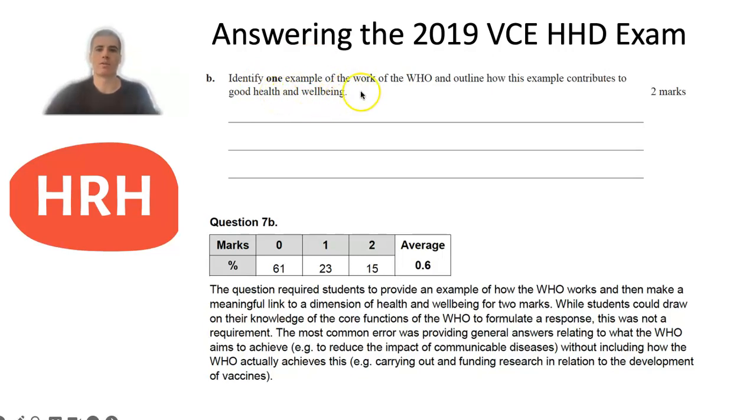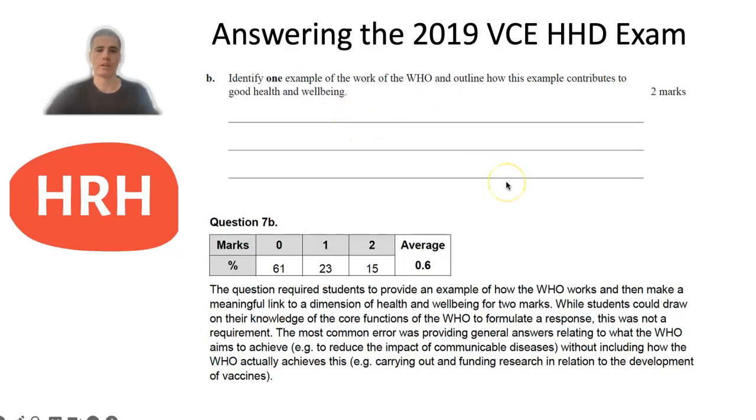So some of the examples of the work of the WHO are things along the lines of creating partnerships and demonstrating leadership, conducting research and development and disseminating this information, monitoring health and well-being trends and collecting data. So there's quite a lot of different examples you could have used, and then obviously you'd have to go on and make a link to a dimension of health and well-being. So you can see here,